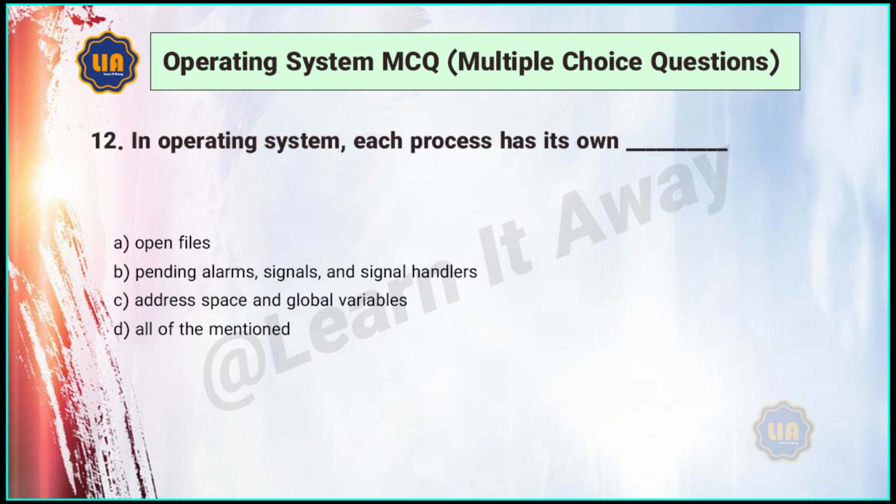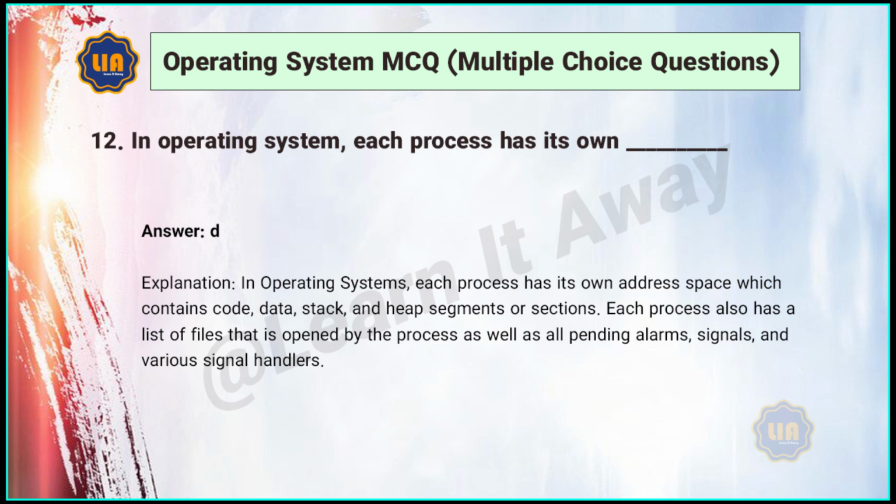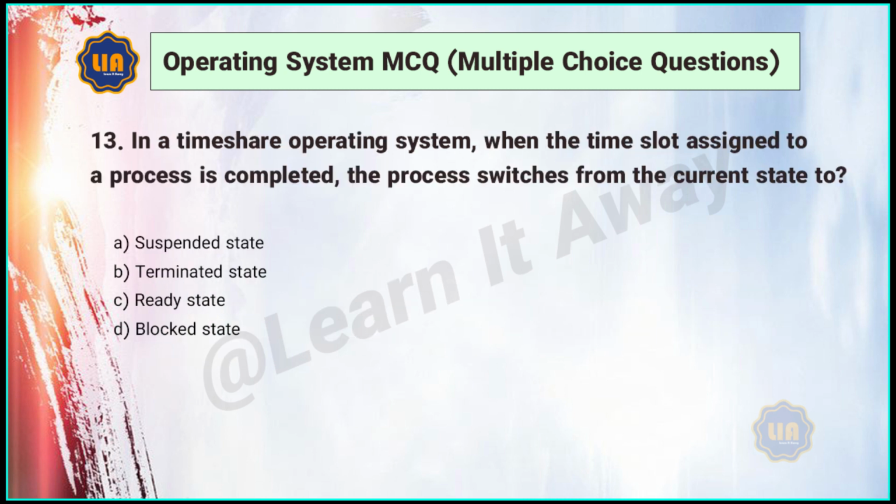12. In operating system, each process has its own: A. Open files. B. Pending alarms, signals, and signal handlers. C. Address space and global variables. D. All of the mentioned. Answer: D.